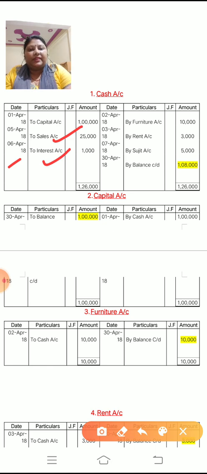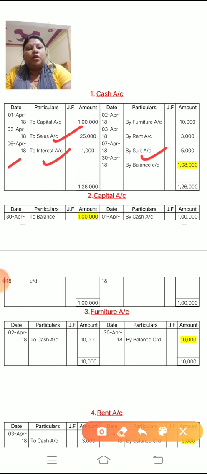After that, 7th April. 7th April is Sujit debit to cash. So Sujit debit to cash. To cash is given, so by side Sujit you have to transfer. Now children, after 7th April no transaction is there, so you have to do the total.